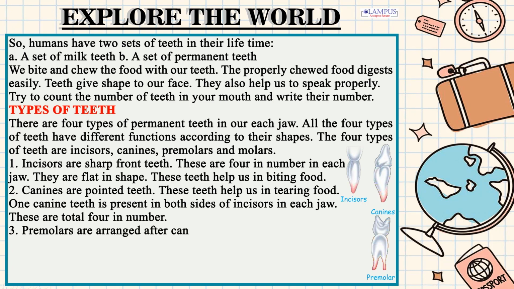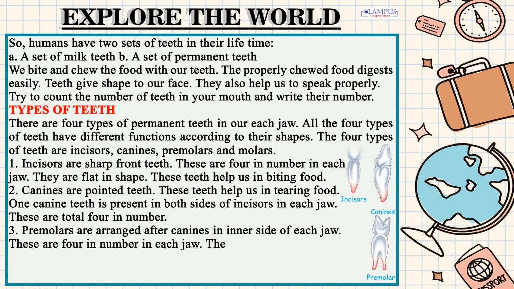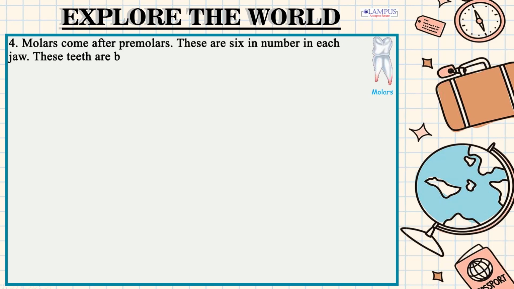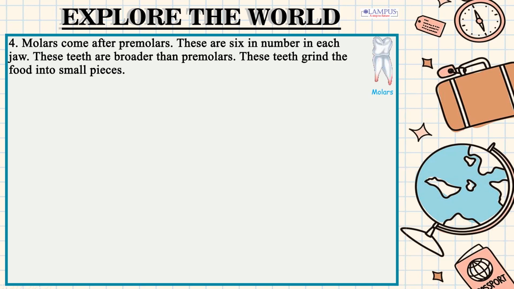3. Premolars are arranged after canines on the inner side of each jaw. These are 4 in number in each jaw. These are broad teeth that crush and grind the food. 4. Molars come after premolars. These are 6 in number in each jaw. These teeth are broader than premolars. These teeth grind the food into small pieces.